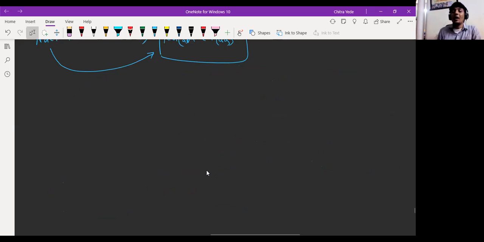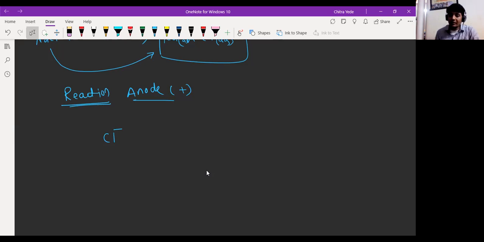So now I'm going to write a reaction. Which reaction will take place at the anode? We know the anode is positively charged. Yes, sir, because anions, not cations. So the chloride ion will travel toward the anode.